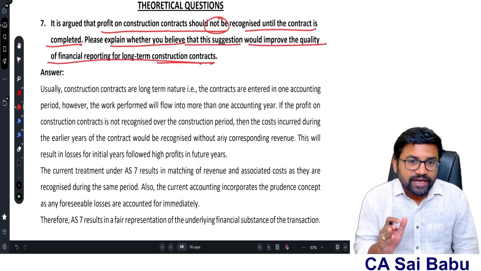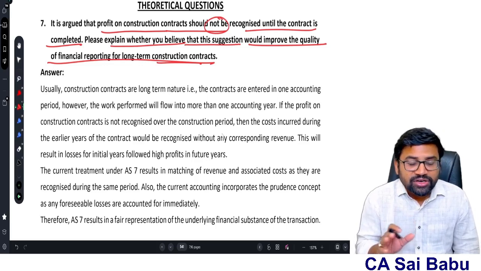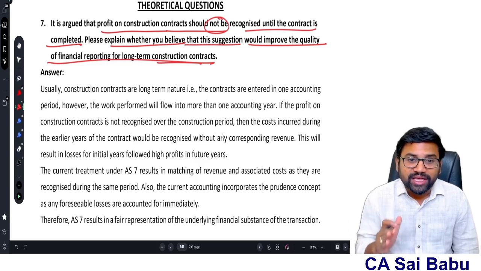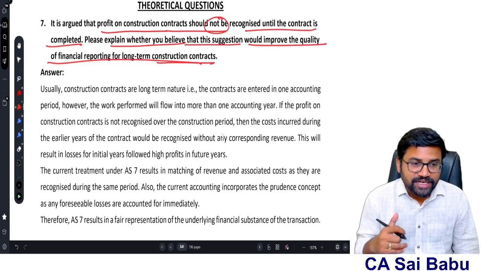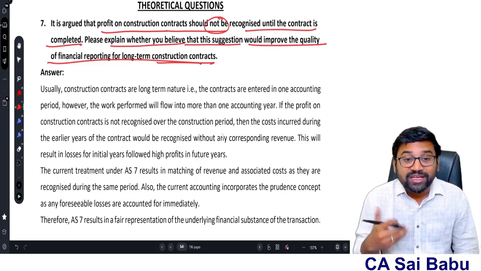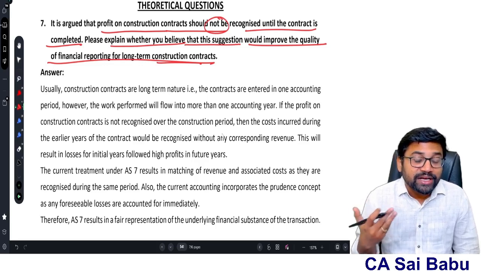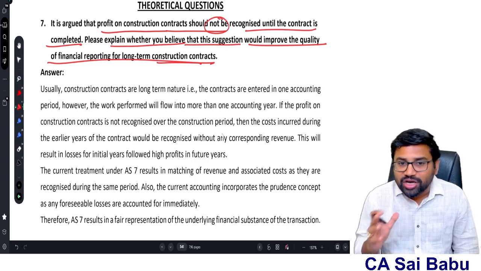Actually, this standard came, and the main object of this standard is that construction contracts are long-term projects. But how much revenue you need to recognize every year? That is the main principle of this standard. That means this standard is suggesting the proportionate completion method for recognition of revenue. So if I wait till the entire contract is completed, then I recognize revenue, that is not correct, sir.